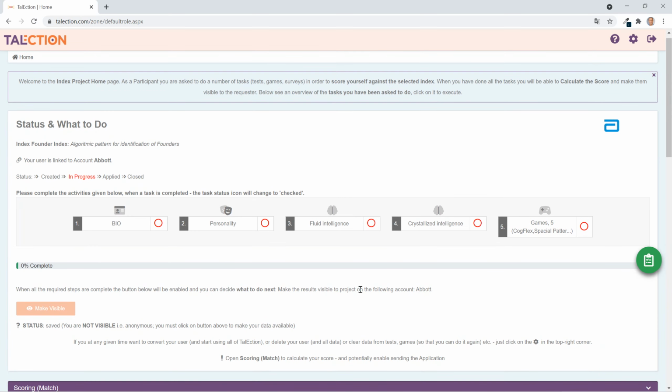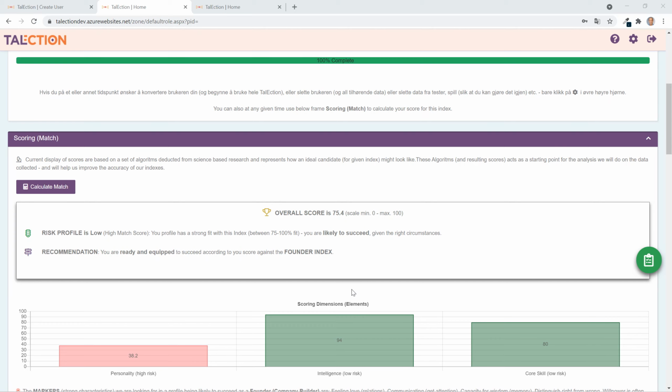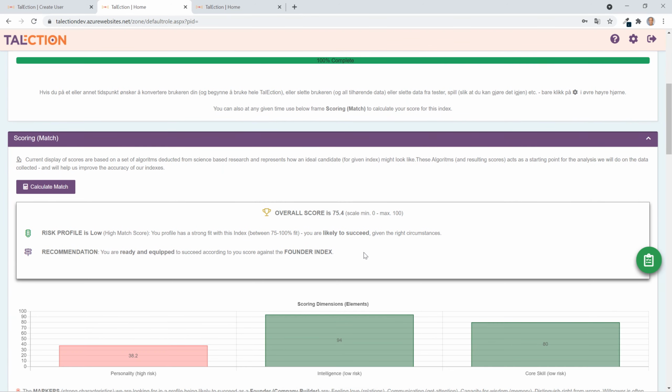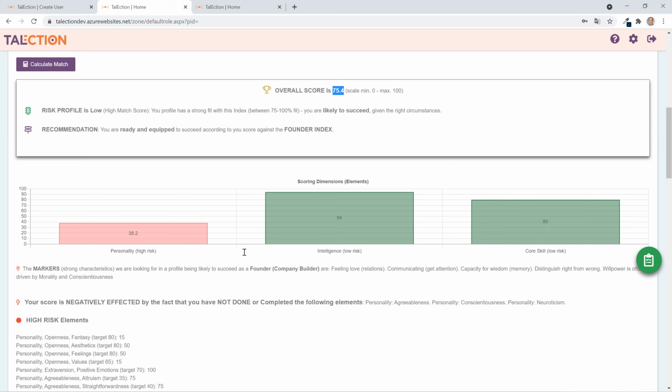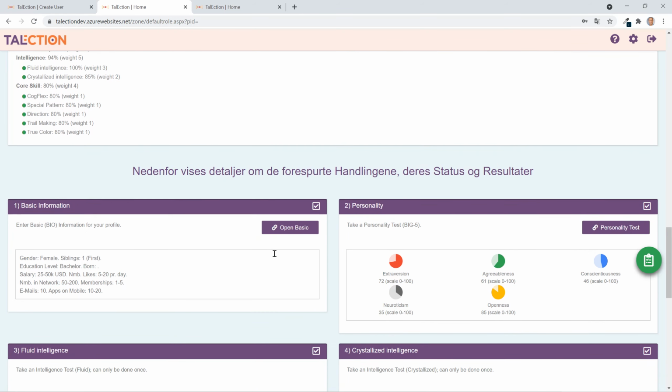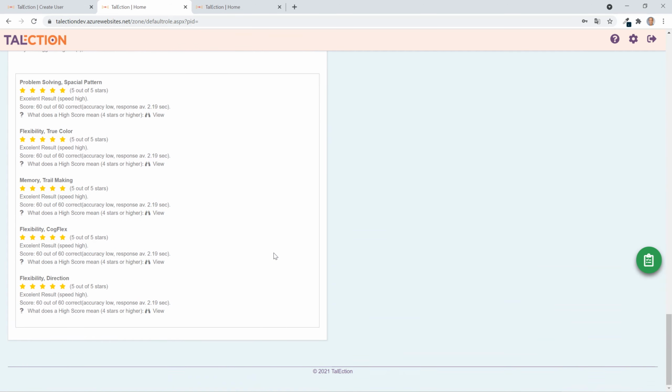So let's look at an example where the activities are done. So just switch to that. So here I have a user that has completed all 5 activities and the 5 games, and then you can press calculate match. And from calculate match, your calculated score and the match with the founder index that we have at election will be shown, and below you have details as to how to read this, and below you have all the results for the different activities.